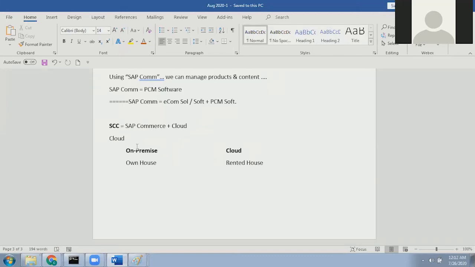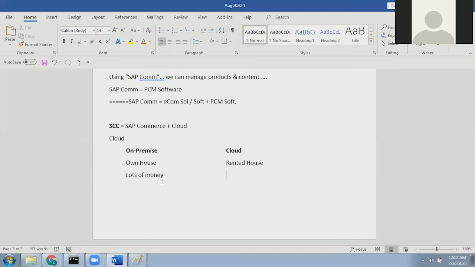Now tell me, what are the challenges with the own house? Maintenance, okay. First, to get your own house you need lots of money. If you want a house in, let's say, Amirpet, you need minimum 2 crores, 3 crores.